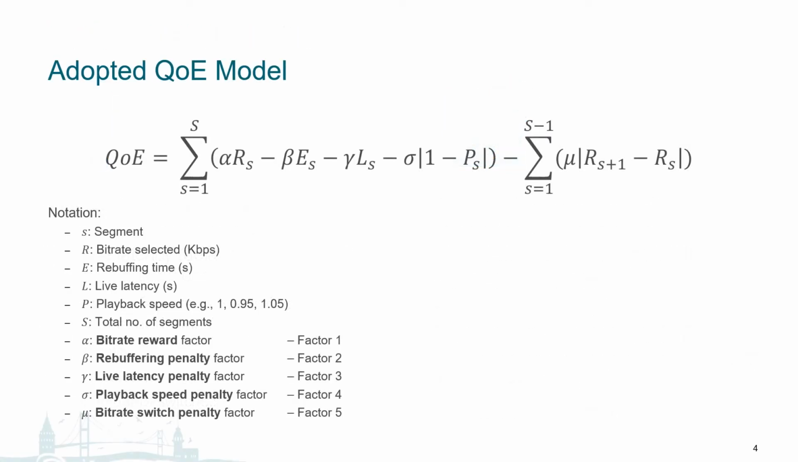For our solution, we first introduce the QoE model that we use. This model has been adapted for low latency live streaming and is formally written as this equation. The key takeaway here is that there are 5 factors being considered in our model as shown below. The model rewards for bitrate, which translates to video quality, and penalizes for 4 other factors that negatively affect viewer experience, such as rebuffering, latency, deviation in playback speed, and bitrate switches.